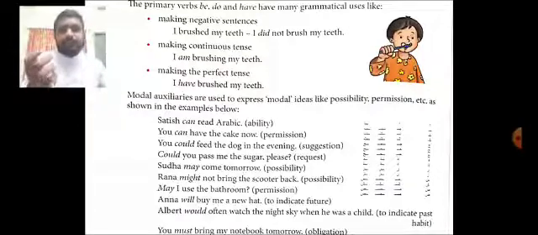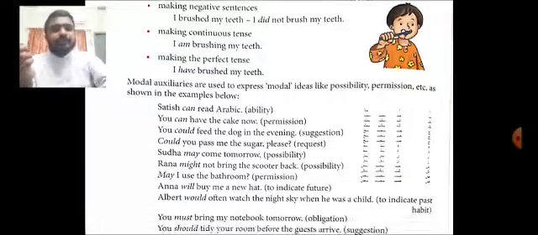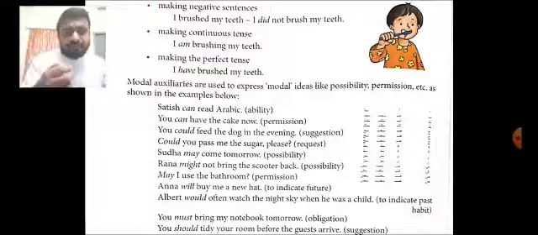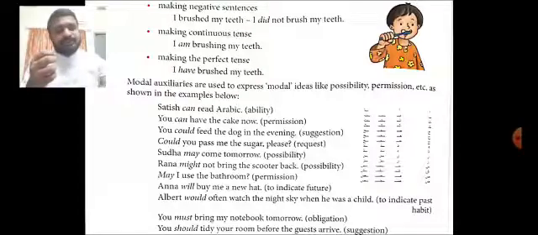Now, to indicate the future, we use the modal auxiliary. To indicate the past habit, we use the modal auxiliary. Then for obligation too, we use the modal auxiliary. Then for suggestion too, we use the modal auxiliary.